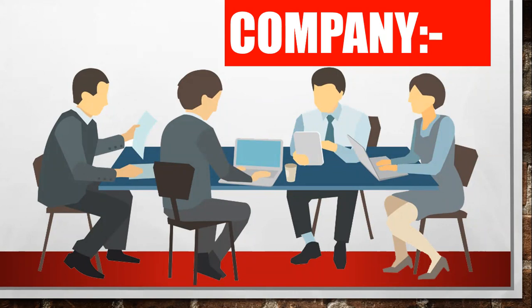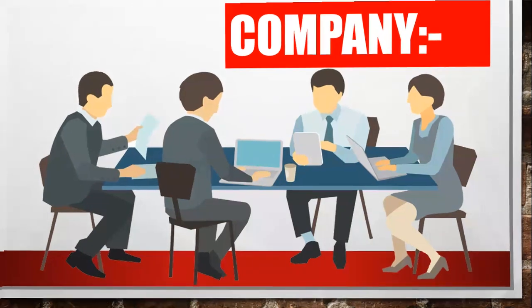So you can say that a company is an association of persons who contribute. You can see in this image that there are 4 people. They will contribute their money, or you can say money's worth also. If there are any stocks, they can invest.